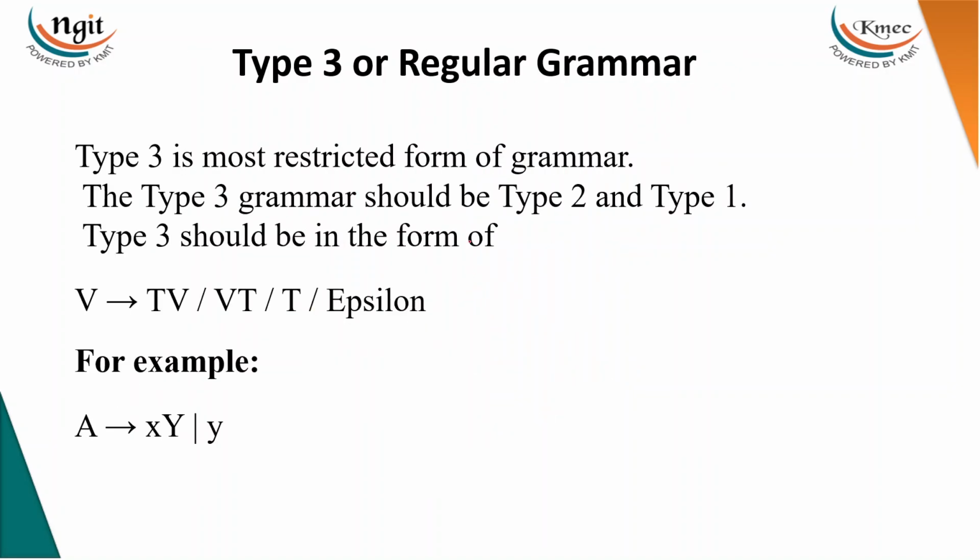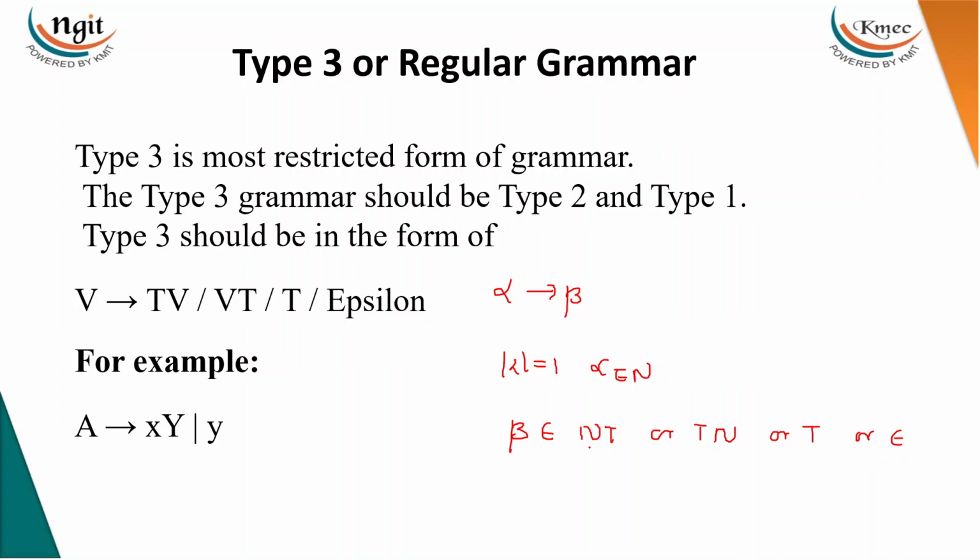Coming to the last grammar here, type 3, the regular grammar. This is the most restricted grammar compared to the remaining three grammars. And what is that restriction? If it is alpha tends to beta, the length of alpha must be 1 and it must be a non-terminal. Means on the left hand side only one non-terminal is allowed, and on the right hand side beta can be only two symbols: either a non-terminal followed by a terminal, or a terminal followed by a non-terminal, or a terminal, or epsilon. That's it. So on the right hand side, at most two symbols are allowed.